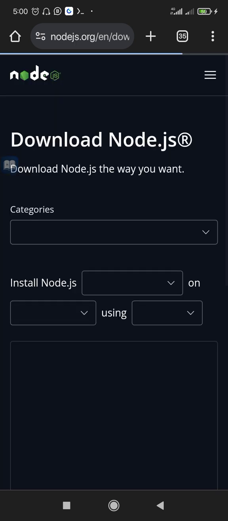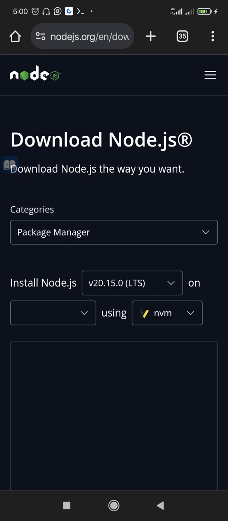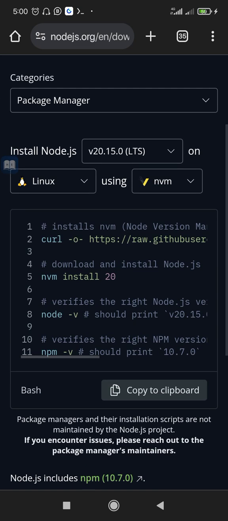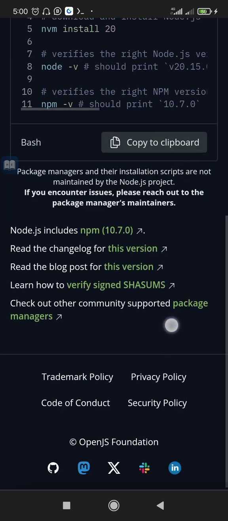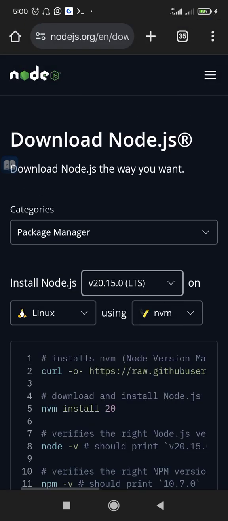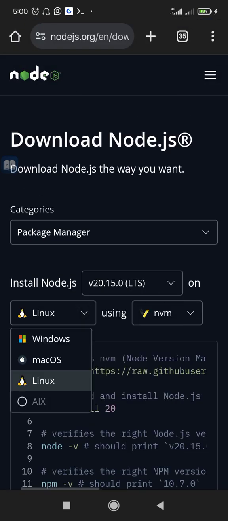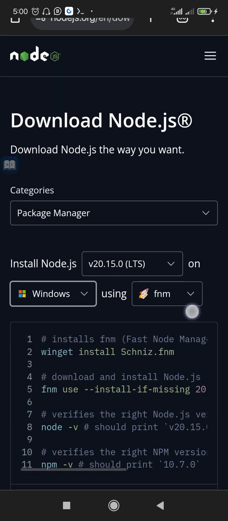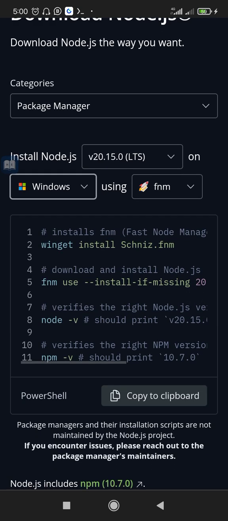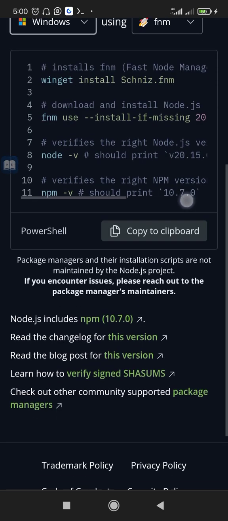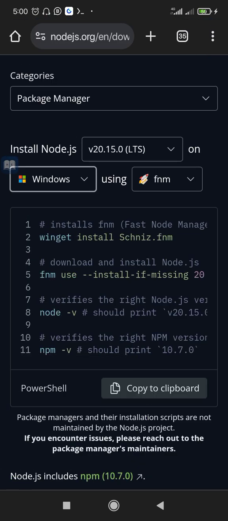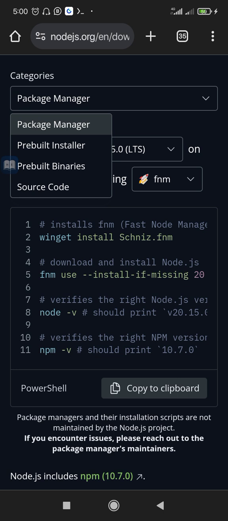When you enter node.js in your computer, then come here, node.js. This is for Linux. Then select Windows. PKG package manager. Okay, rebuild binaries.